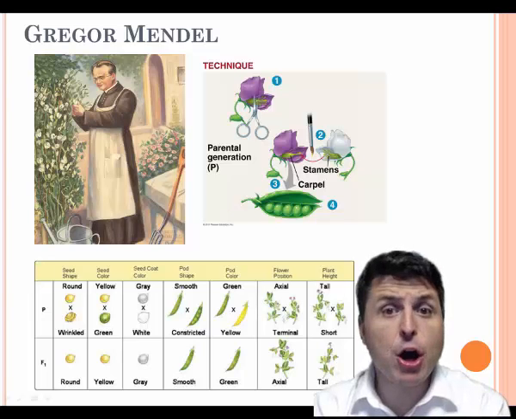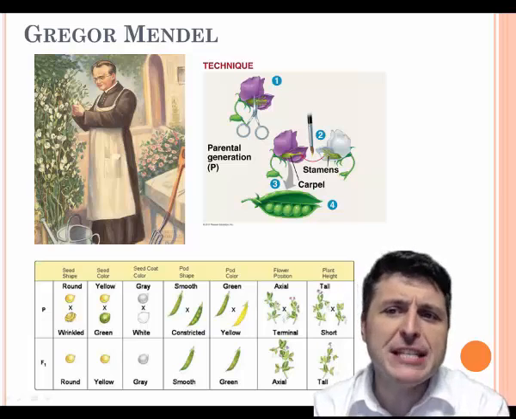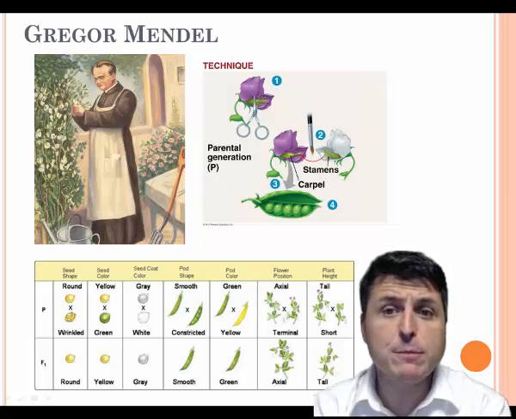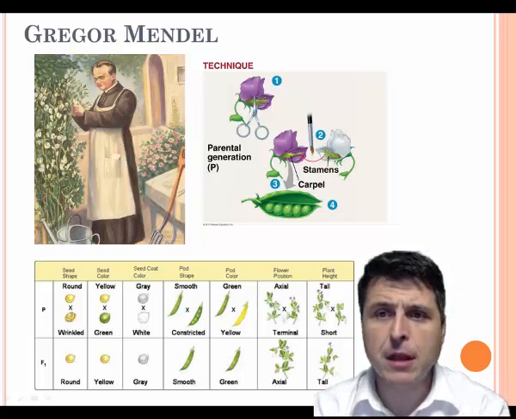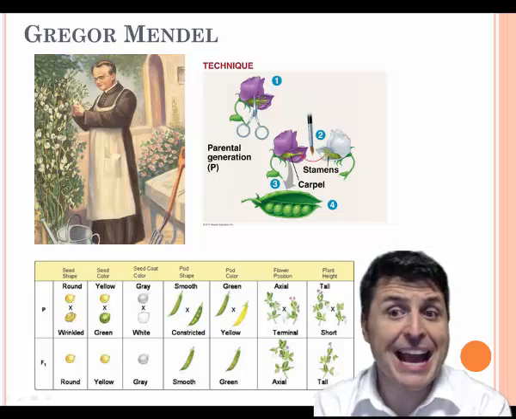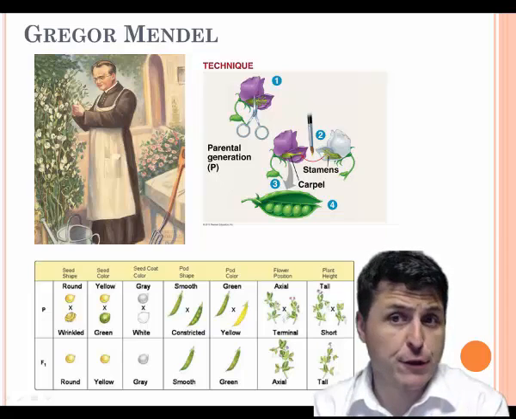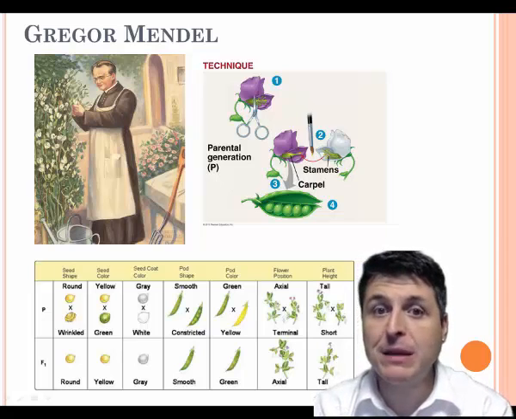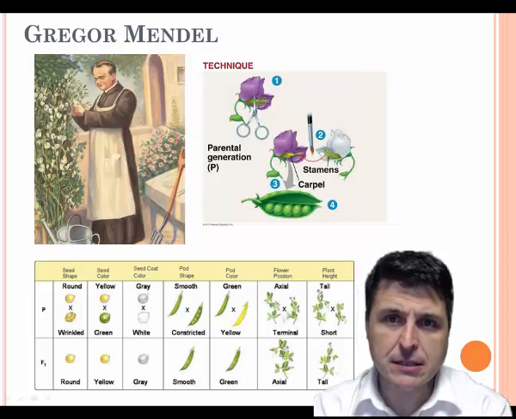Gregor Mendel was an Austrian monk who discovered the basic principles of heredity through experiments with garden peas. Mendel's observations became the foundation of modern genetics and the study of heredity. For this reason, he is widely considered to be the father of genetics.